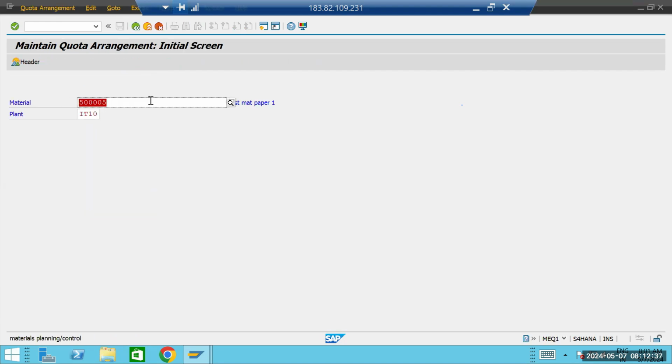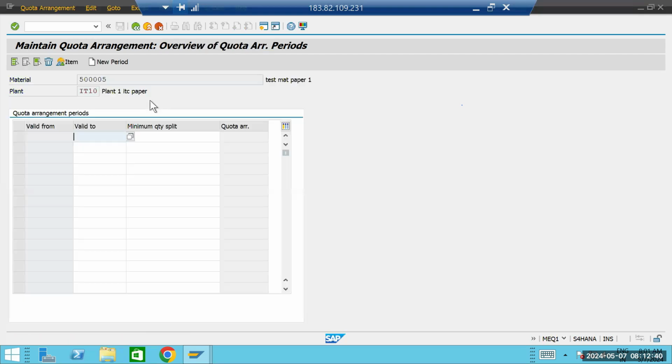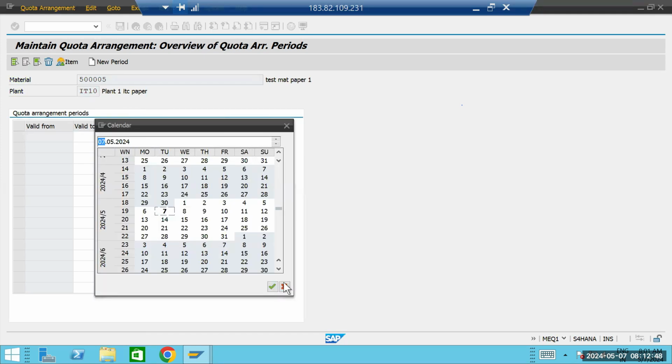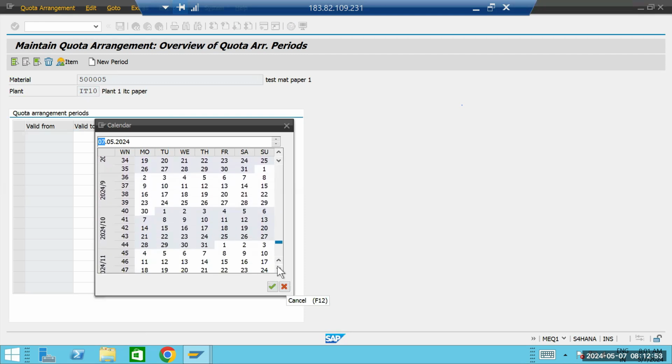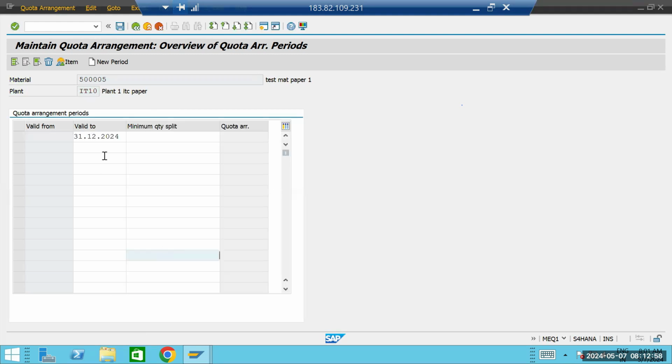Here you can put the material and hit enter. Here you can put a validity period. Any kind of validity period you can give. The from date is not given, you only need to give the to date, since the from date will take today's date. What is the minimum quantity split? Let's say the minimum quantity will be 1000. Now click on the item.